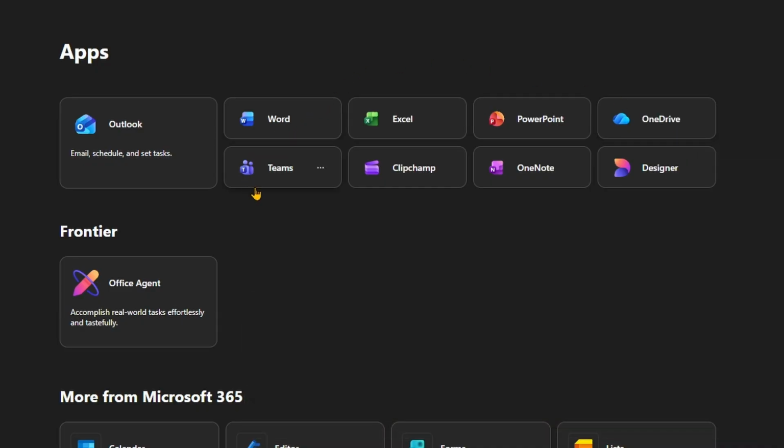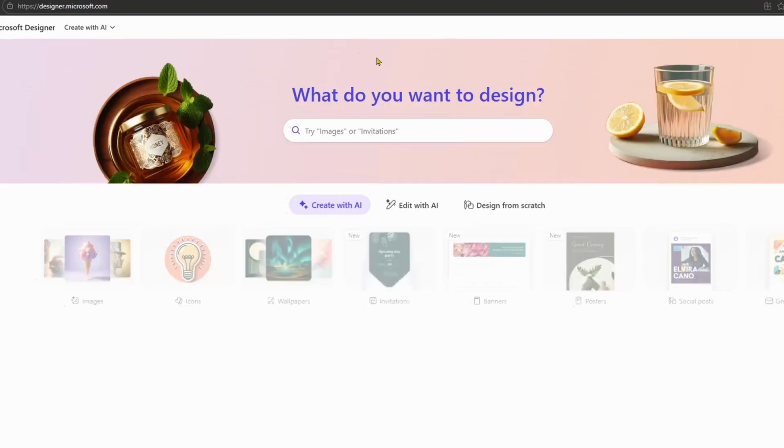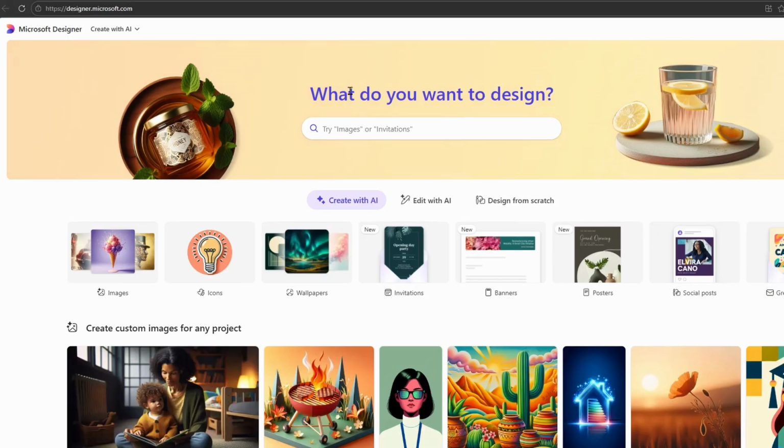So now there's also Teams. This is used for video meetings and chat, especially useful in work environments where you've got a team who's working together on projects. Clipchamp is a video editor. OneNote is a digital notebook. It allows you to jot down notes, to keep everything organized. OneNote is awesome. I use OneNote almost daily. Designer allows you to make designs. And if you left click on it, it opens up the Microsoft Designer app where you can explore things like icons, wallpapers, invitations, and designing your own.